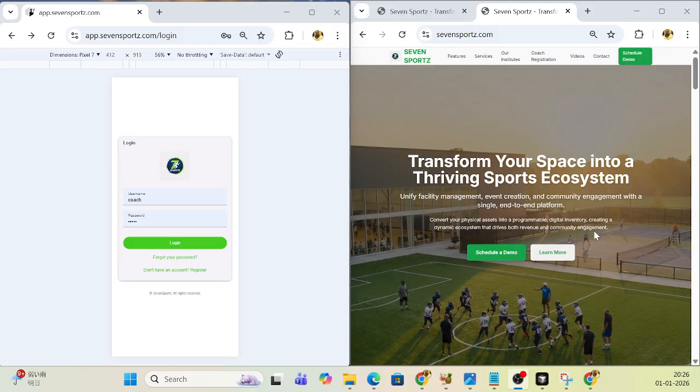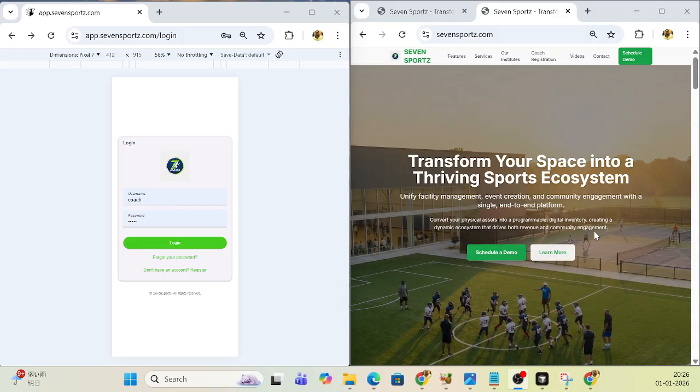So basically, coaches can coach the events which are already there in the Seven Sports ecosystem. There is an app, and you can log in into that app, and then you can press the coach button against the events which are already there. So this is one thing, and another thing is that coaches can create their own web presence.